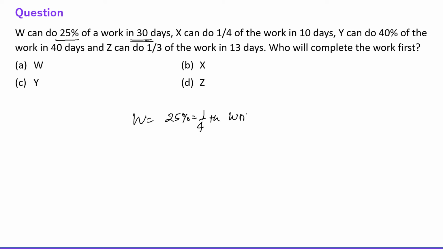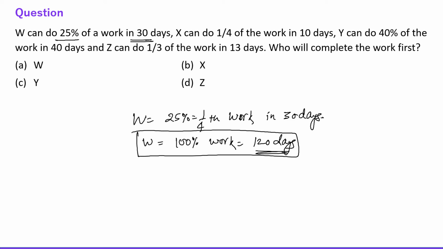1/4 work in 30 days, right? So it means 100% work in 120 days, right? So W can complete 100% of the work in 120 days. X can do 1/4 of the work in 10 days.